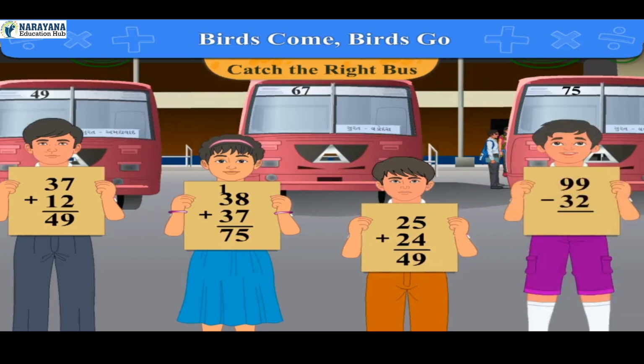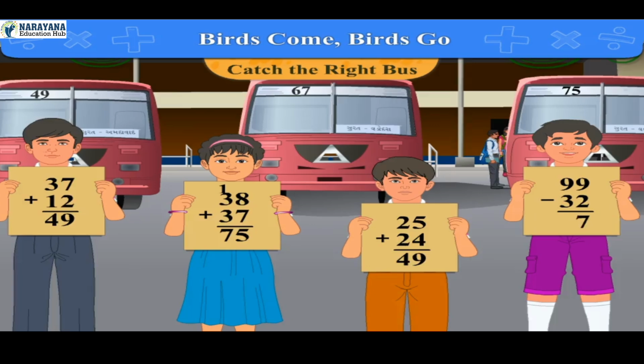Here it is given on the ninth card, 99 minus 32. So do the subtraction. Subtracting 2 from 9, we get 7, which is written below 2.